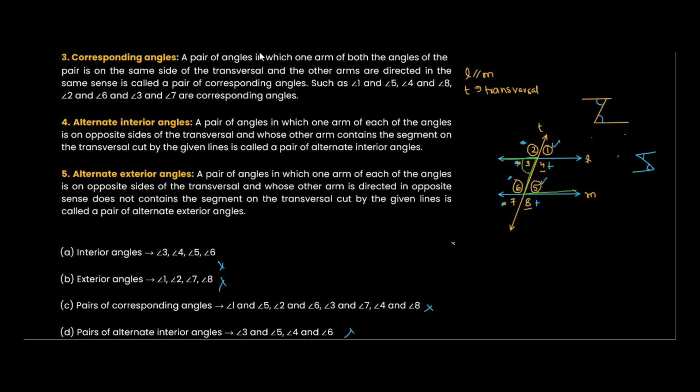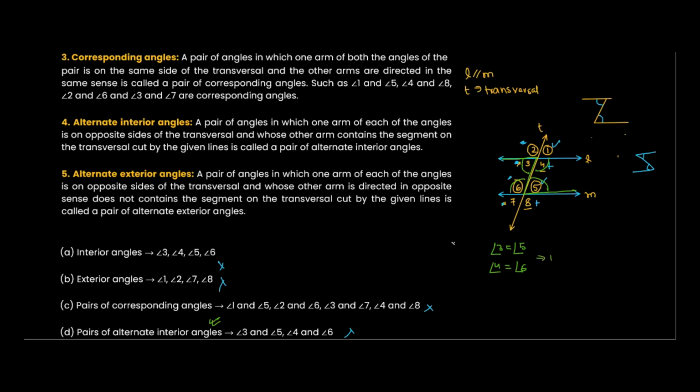So angle 3 will be equal to angle 5. In the same way, angle 4 and angle 6 will be equal. These are known as pairs of alternate angles, and first of all, these angles are interior.